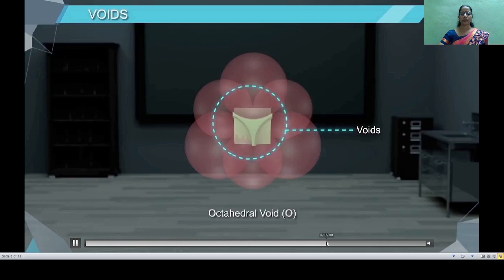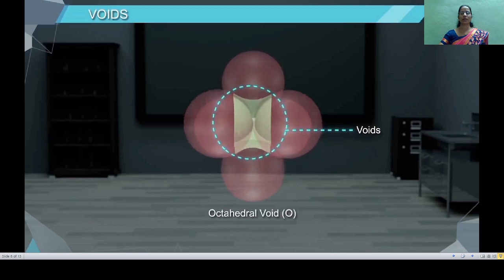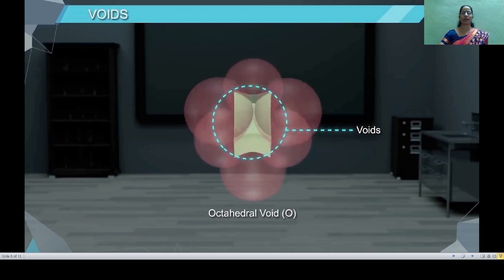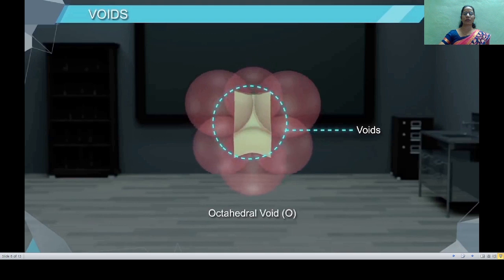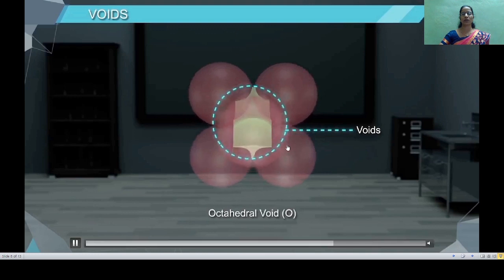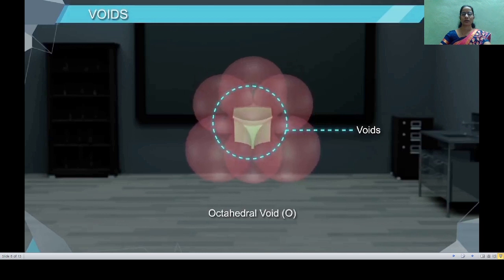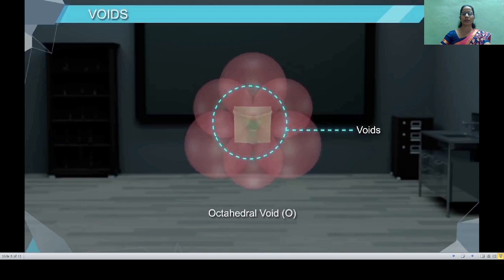Now with the help of these two kinds of voids, we have to stack the third layer over the second layer in such a manner that both the voids get covered by the spheres. Thus, we get two ways of arrangement in three dimensions with the help of hexagonal close packed layers in two dimensions.